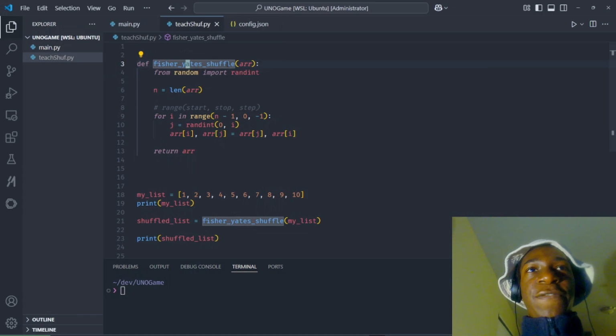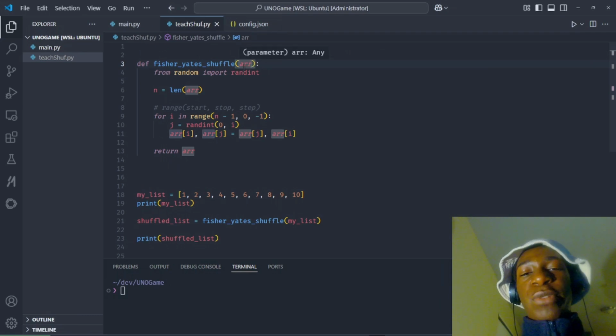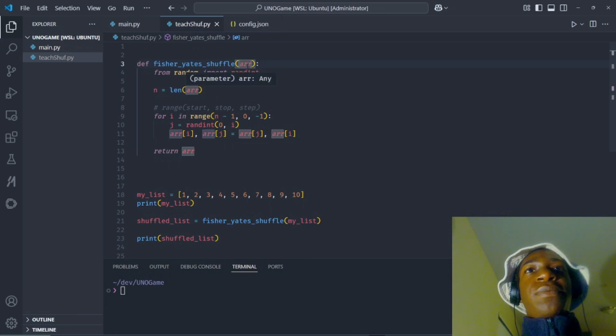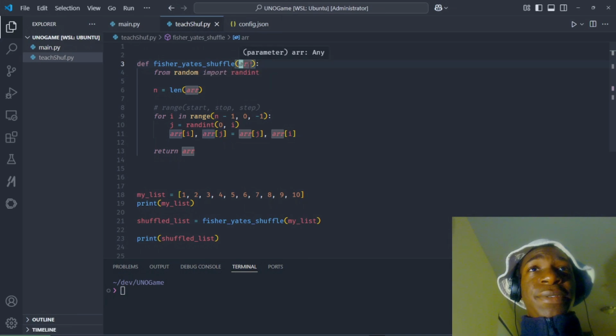We have a function, fisher_yates_shuffle. We have an array variable. This is just a variable, a parameter. Remember a parameter? If you've watched my video on Simplified C, what I've learned, I'll put the link there. You can find what a parameter is. Okay? So this array is just a parameter, a variable, so that we can substitute that empty variable for whatever we actually want to use in there.